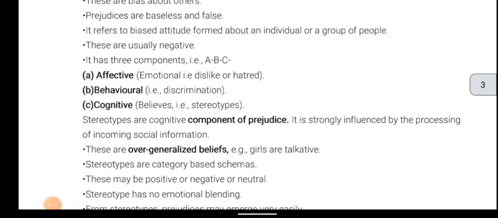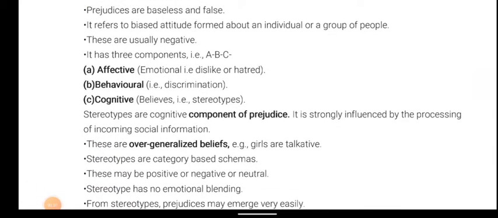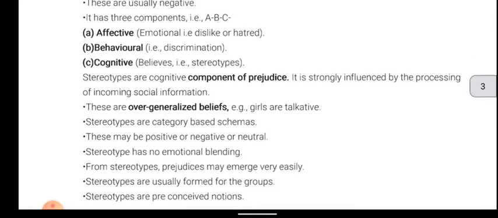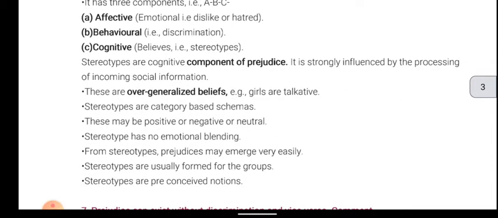It has three components, that is A, B, C. A, Affective, emotional, that is dislike or hatred. B, Behavioral, that is discrimination. C, Cognitive, beliefs, that is stereotypes. Stereotypes are the cognitive component of prejudice.